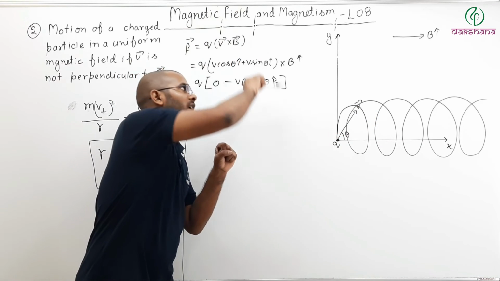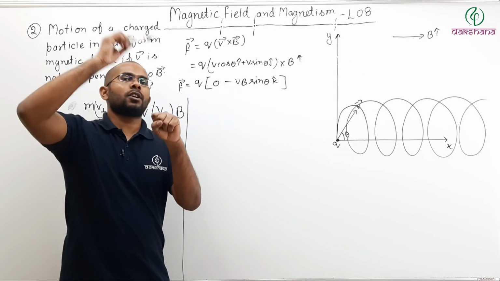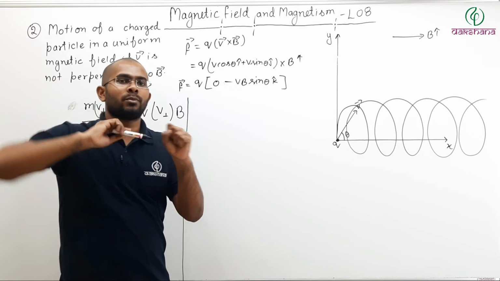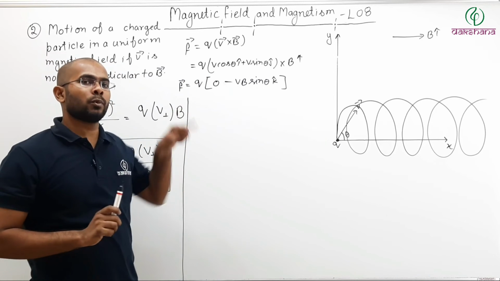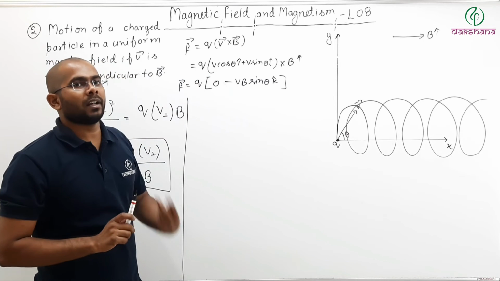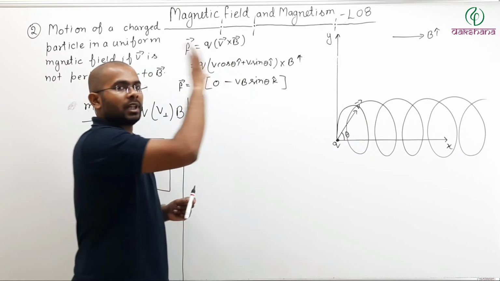So it moves a little bit forward every time. Both things are happening. The perpendicular component is trying to make it move in a circular motion, while the parallel component is trying to make it move forward. So the particle will move in a helical path.